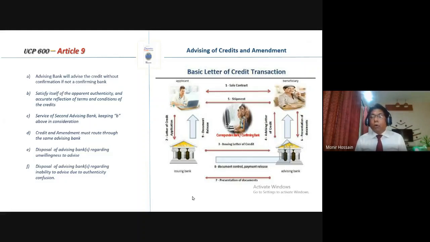So the advising bank will advise the letter of credit. How? What are the measures of the advising bank? These are all written in this article. First of all, when the advising bank receives the request from the issuing bank for advising a letter of credit, or whenever it downloads the message in its Swift template, it first scrutinizes for what? For apparent authenticity of the message, that it has come to the advising bank from an authentic, reliable source.